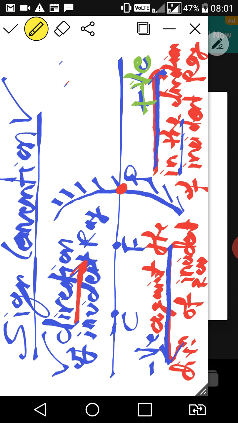Next, fourth point, measurement above and perpendicular to the principal axis always positive, always positive. I am repeating fourth point once again.